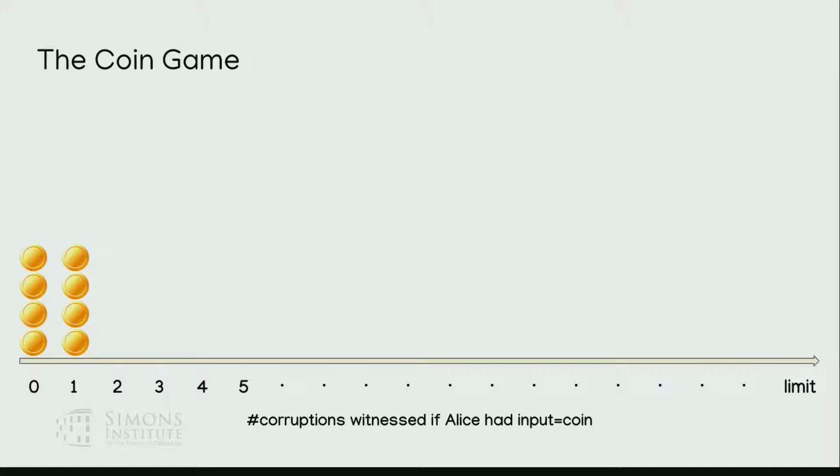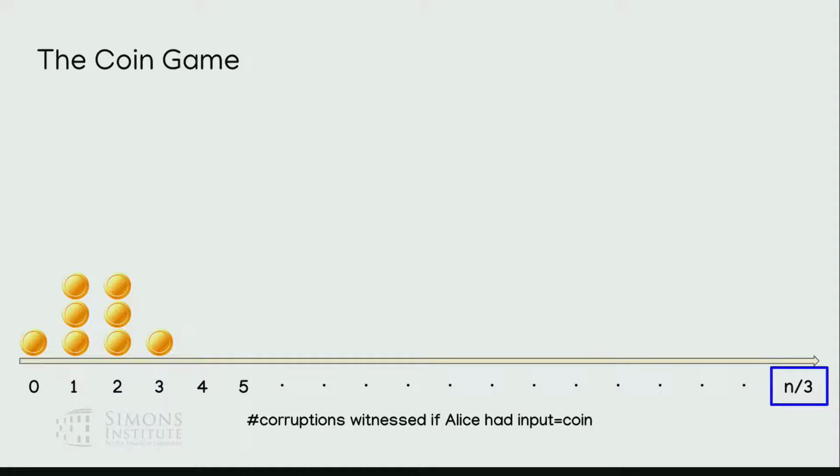Yeah, and then at time 2, maybe Bob receives a 0. So all the coins which correspond to Alice having sent a 1 should now move up by 1. And so we'll keep going throughout the protocol until some coins will fall off the board. How long is this board? This board is going to be length n over 3. Once a coin has fallen off the board, that means too many corruptions have occurred, so it can no longer be a possible valid input for Alice.